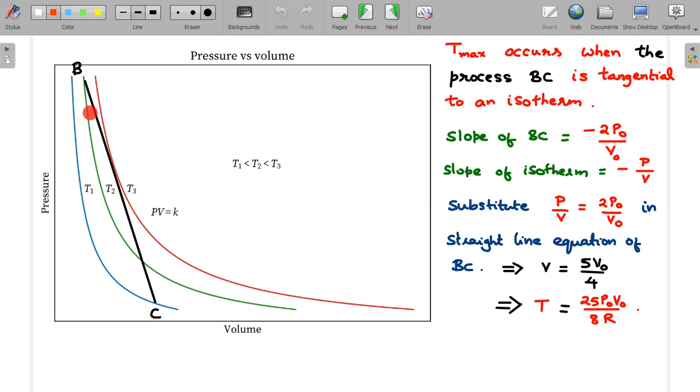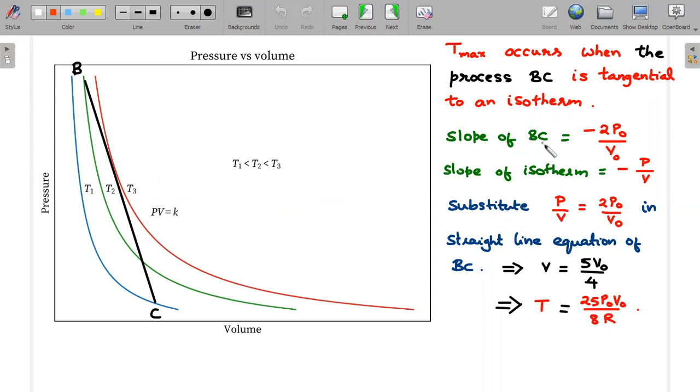Because between this green and red there will be many more isotherms in which the temperature would be lower than T3 but higher than T2. So the highest value of the temperature among all these points would be T3 itself, because no other isotherm in between T2 and T3 will have a temperature more than T3. So that's the thumb rule: Tmax occurs when the process BC is tangential to an isotherm.